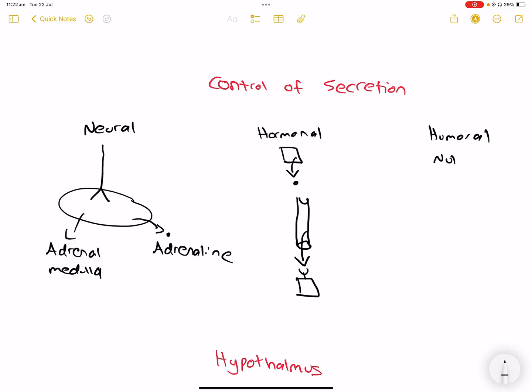We use nutrients or minerals, let's say, sodium. Think of it, they act as the hormone, as the chemical messenger. They go in the bloodstream, they travel to that target cell that has a receptor on it, and it binds to it. And once it binds to it, it triggers the release of the hormone. So the nutrients or minerals act as that.